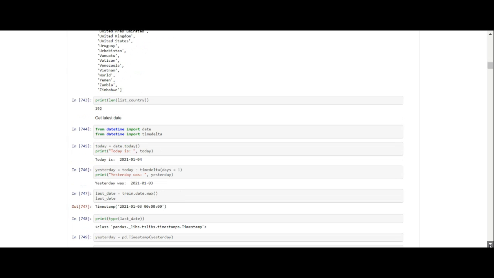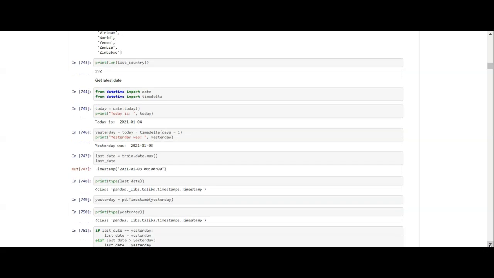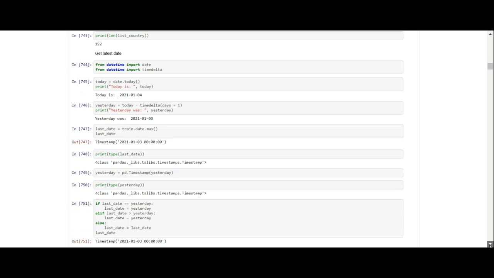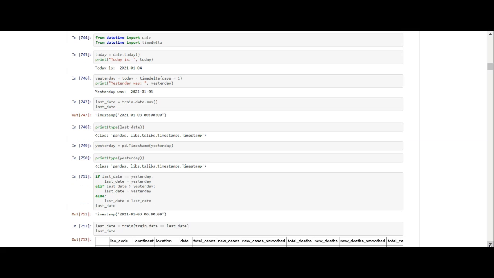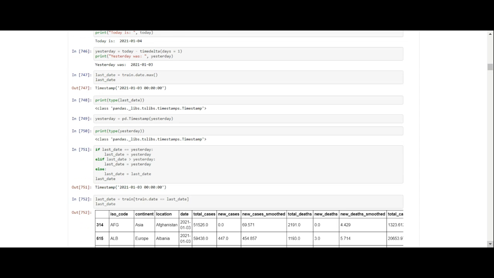Okay, so now what we do is we manipulate the date because we want to be able to select which date that we're analyzing. So we want to select today's date. It says today is the 4th of January 21, and yesterday's date was the 3rd of January 21. The last date, that's the maximum date in the file, is 3rd of January 21.